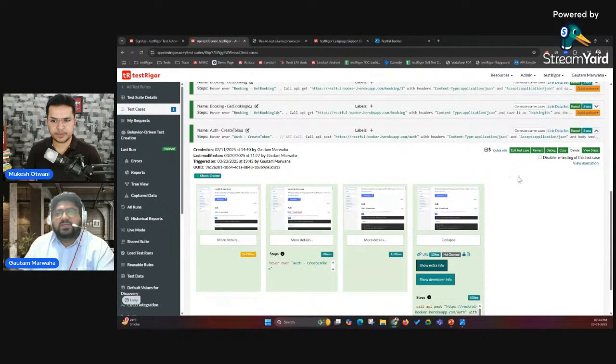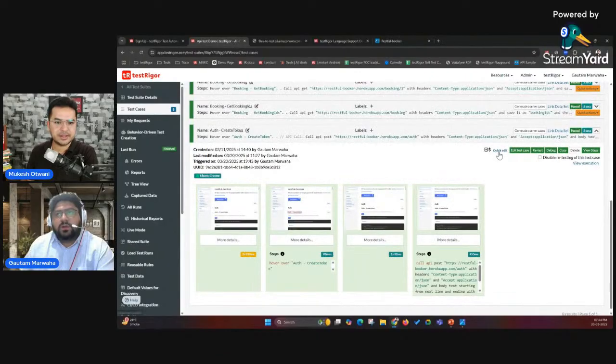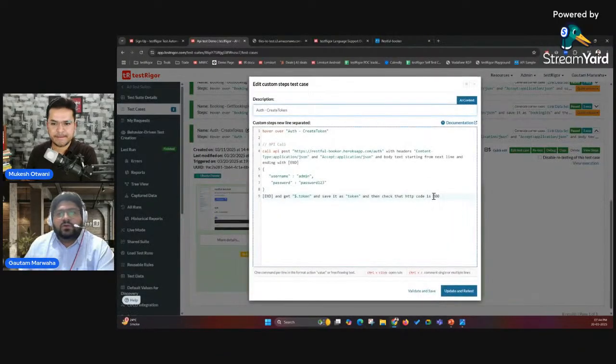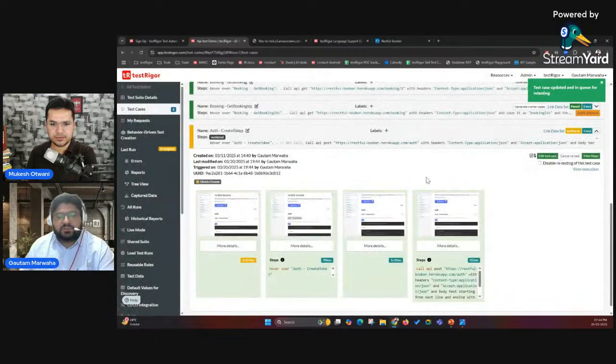So this is the first test case, how we have generated a token. You can also show that in case we are not getting the status code that we're expecting, how it will show the failures and how you can see it in the report section too. So for example, maybe I cannot control that particular API, but we can control our script, right? So we expect that the code would be 401, right? We'll just run the test case. Let's see what happens.